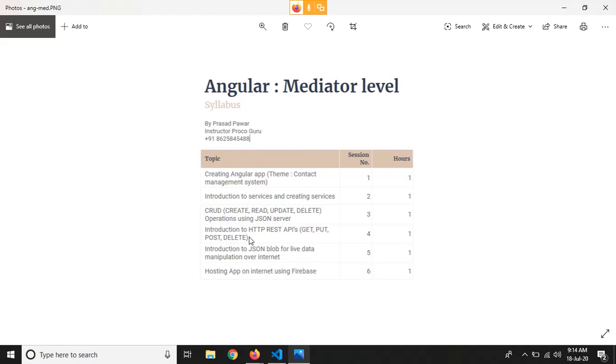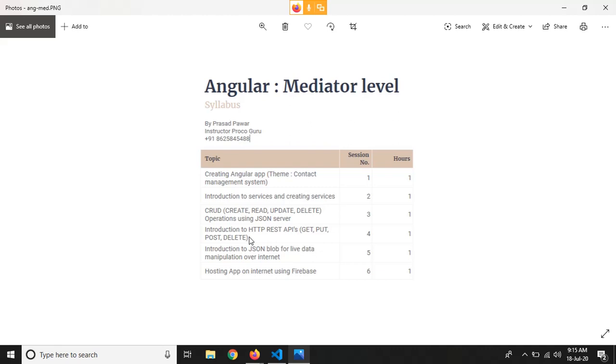REST APIs means many times the client side needs to communicate with the server side for getting the data. So in that case we use these REST APIs to get, put, post, delete data from the server to the client. So we're going to see them.